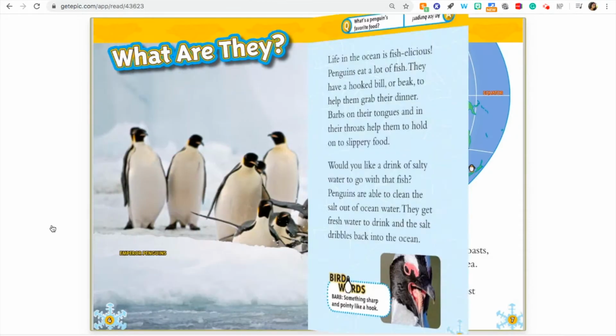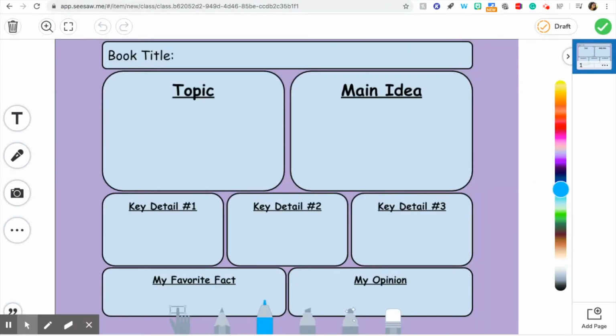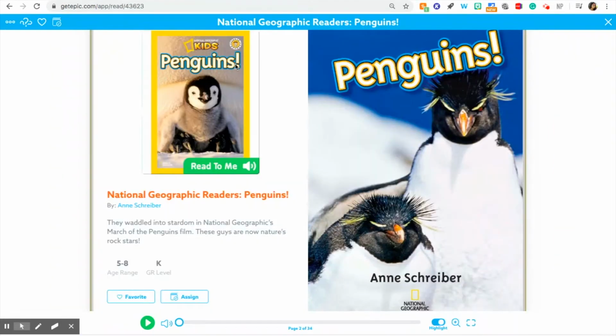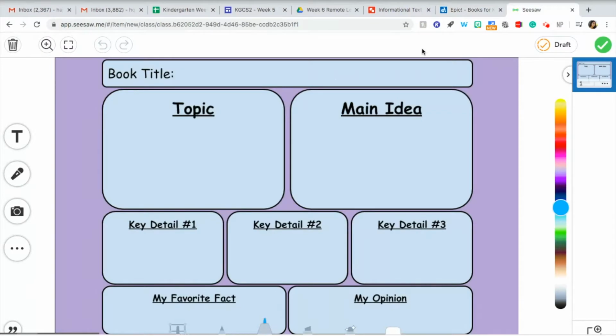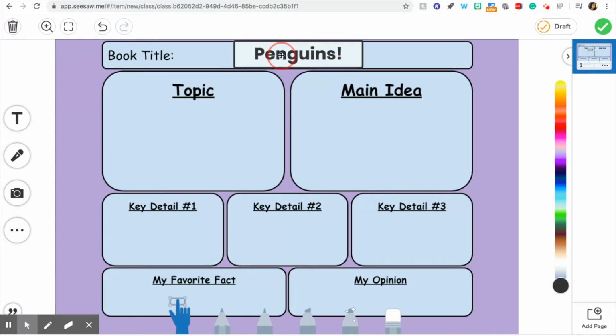All right, so I'm ready to fill out my chart. I have it open here in Seesaw. So first thing I need is the book title. Okay, let me check. Penguins, exclamation point. So I'm going to go ahead and type it because it'll be faster for me. It's okay to write it too. The title is Penguins. And the topic, well, that was pretty obvious. In some books it's not, but in this one, I know that the topic was penguins.